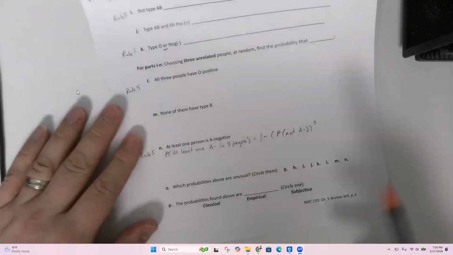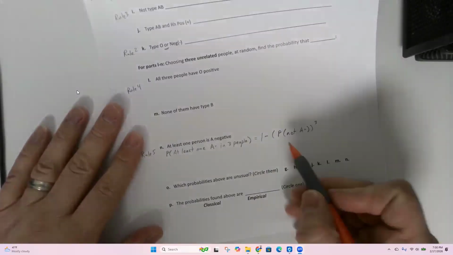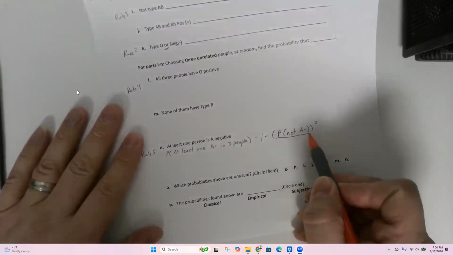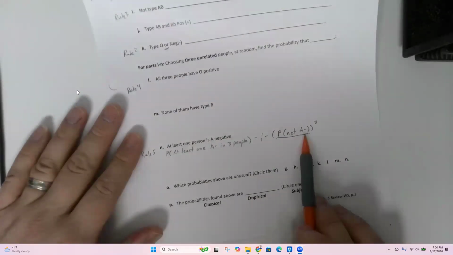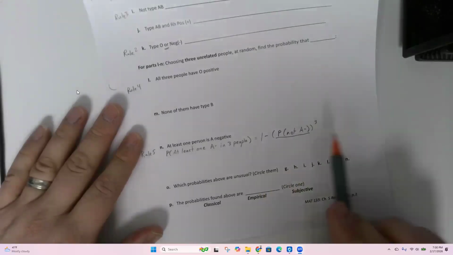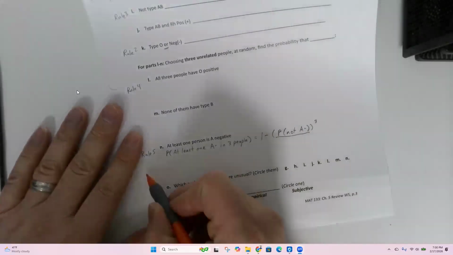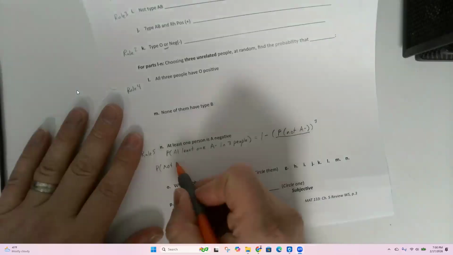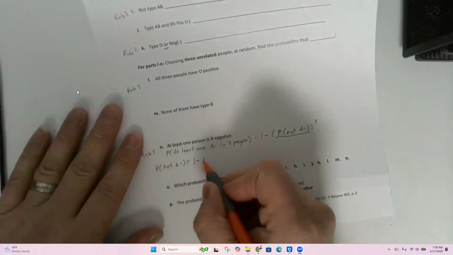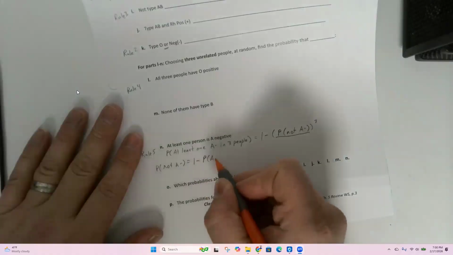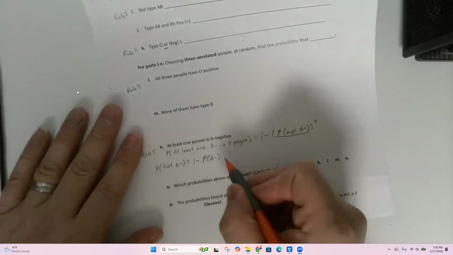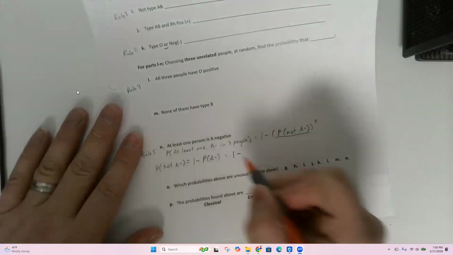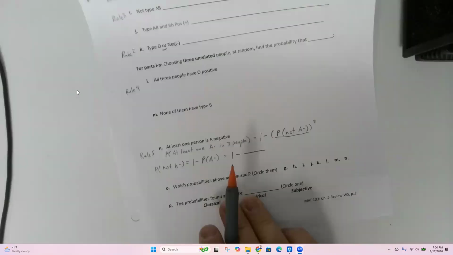This problem is kind of 2 problems in one. I need to calculate this part right here first: the probability of not A negative for a single person. And then we're going to multiply it 3 times. That's what the 3 up there is. So I'm going to come down here and calculate the probability of not A negative, which equals 1 minus the probability that a person is A negative. That's rule 3.